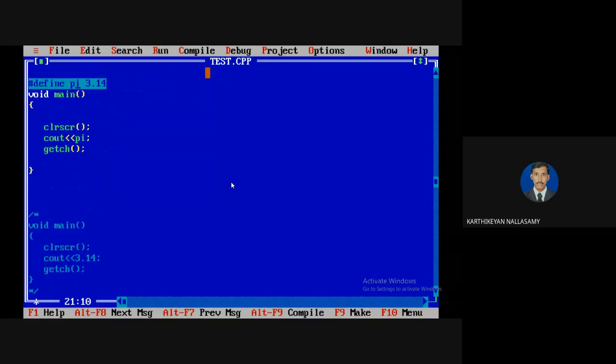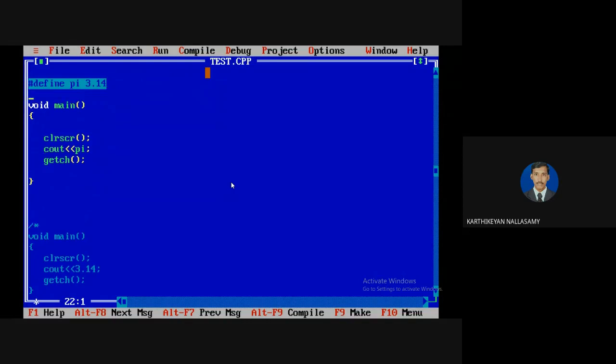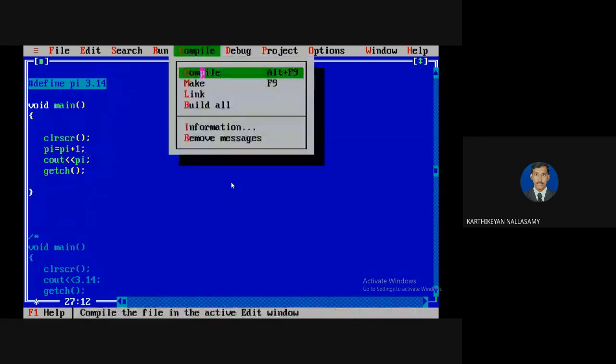I will repeat once again. If you have a hash define statement, that is called a macro statement, it's a pre-processor statement. Macro means it is pre-processed before compilation itself, so wherever we have pi, it will be replaced by 3.14. So if I'm trying to change the value of pi, for example pi plus 1, given like this, surely it must give an error message.